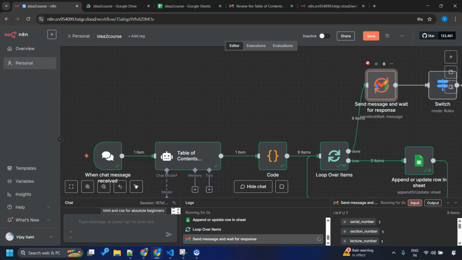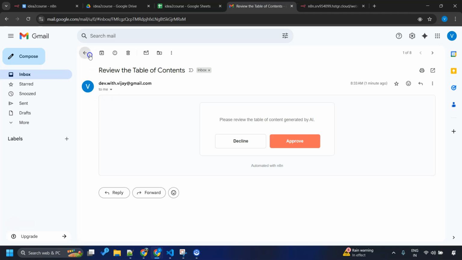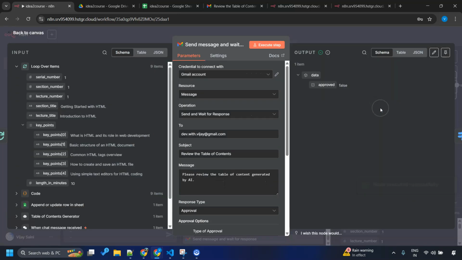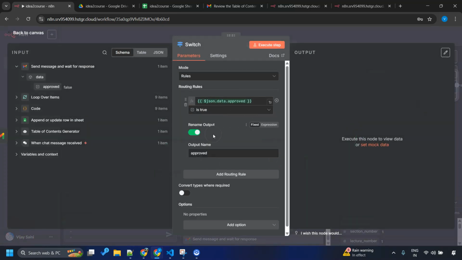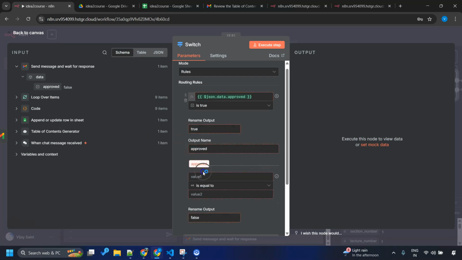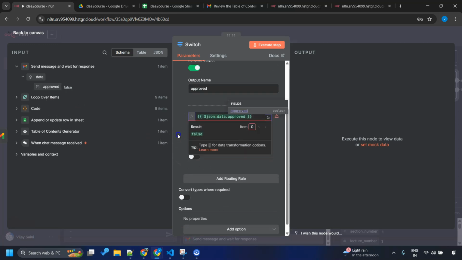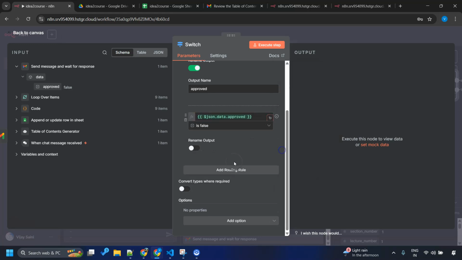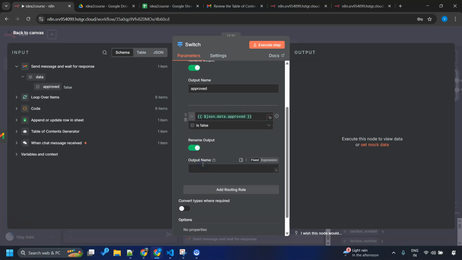I want to see what the output will be when the user declines it. So I'll execute this one more time. Let's wait for the email which has come and let me decline it this time. Okay, it is completed and the output this time is approved as false. So I can create another condition based on this. Add routing rule. This boolean is false. Rename output as declined.